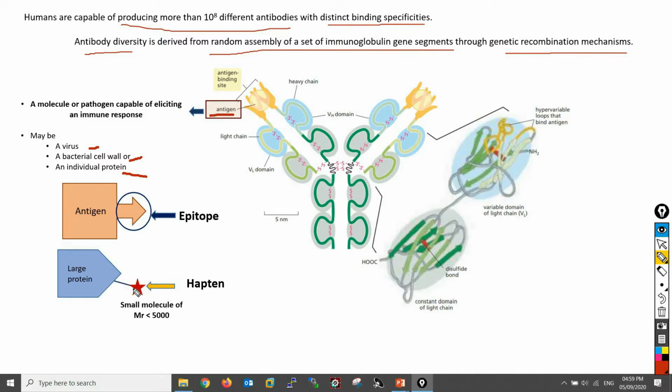So in this case, the small molecule is covalently attached to a large protein, and the combined molecule is used to elicit an immune response. The small molecule is known as a hapten. And it is the hypervariable loop within the variable domain that is responsible for the binding of antigen to the antibody.